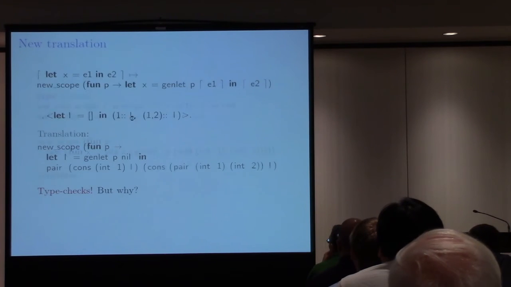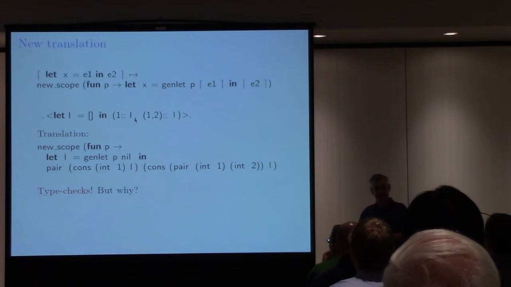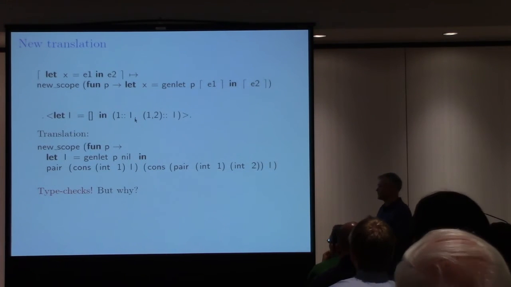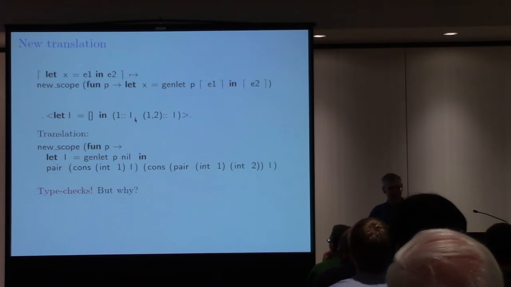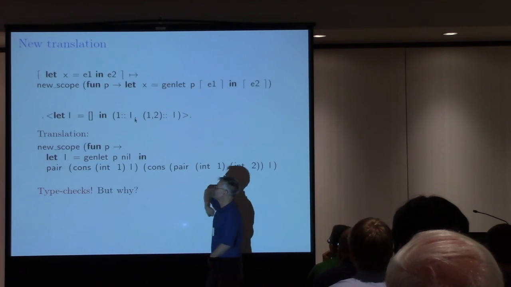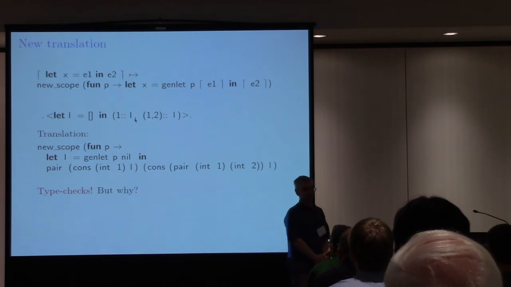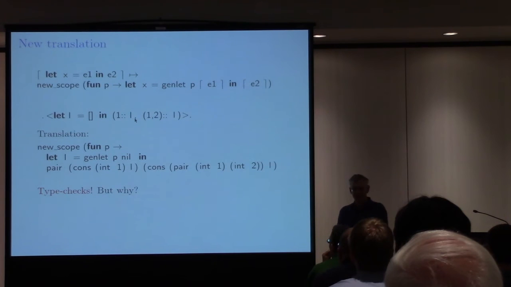So if we have this combinator, then we can design a new translation. This combinator isn't actually meant for the end users. It's meant to be used only in the translation. And here's the new translation in the top line, and here's how it works. So if we have this expression that gave us trouble before, we translate it this way. And it now type checks.